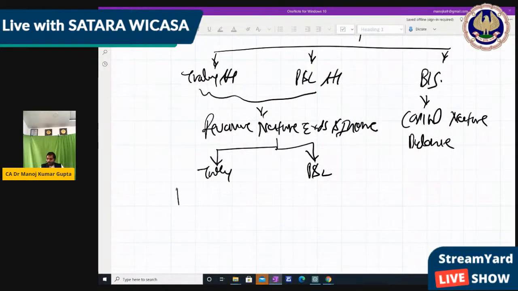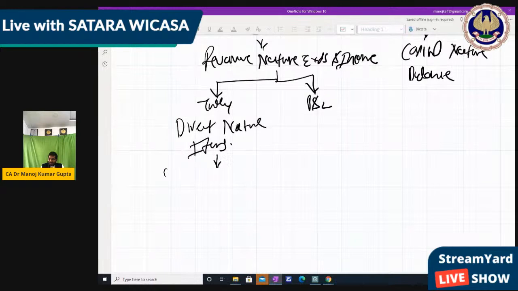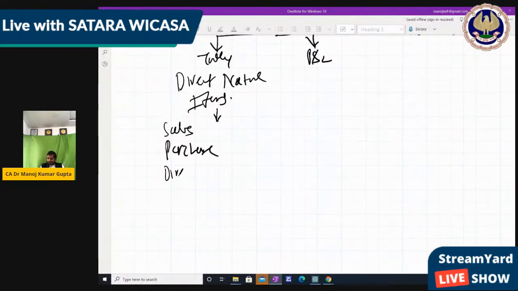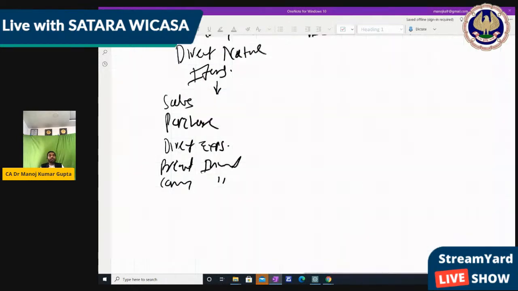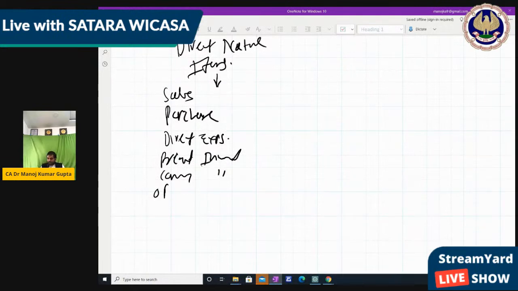In the trading account we transfer all direct nature items, meaning those which are directly related to sale and purchase or directly related to goods, that is sales, purchase, direct expenses like freight inward or carriage inward, and opening and closing stock.